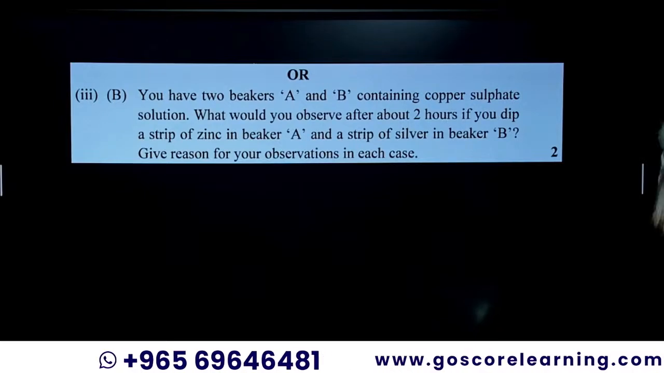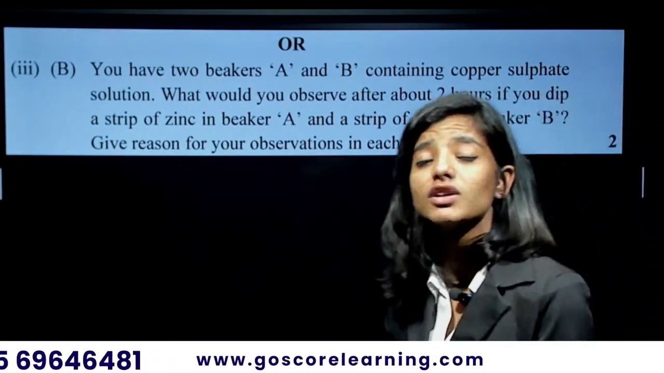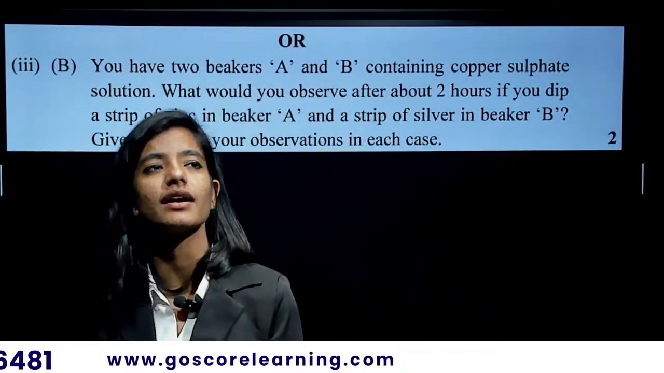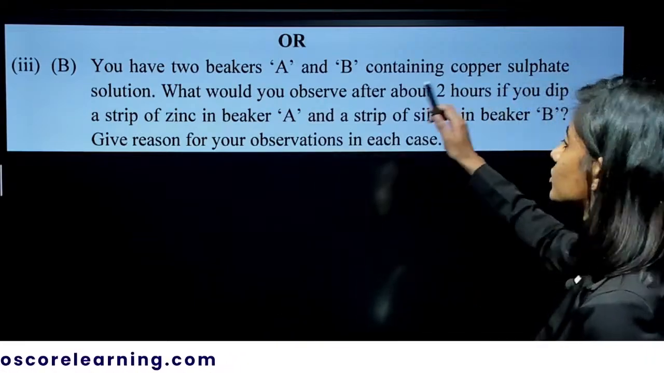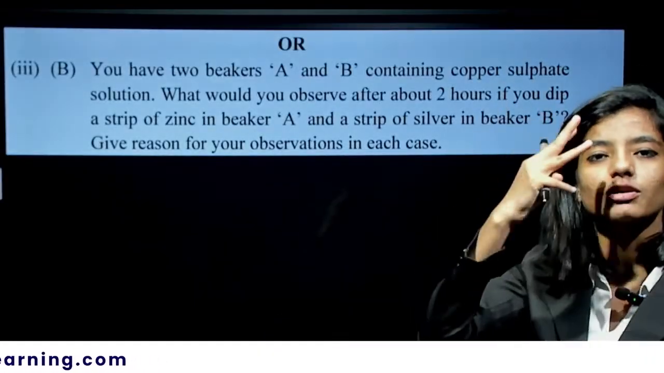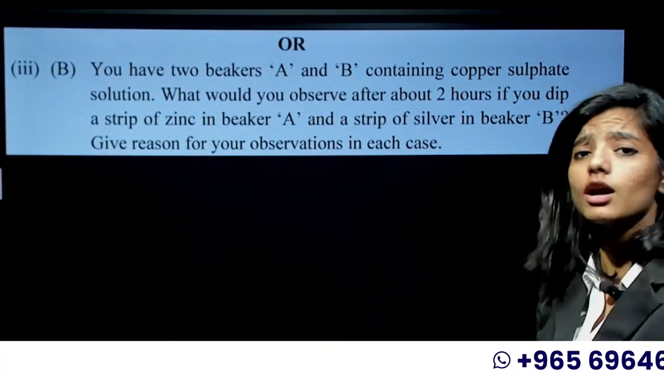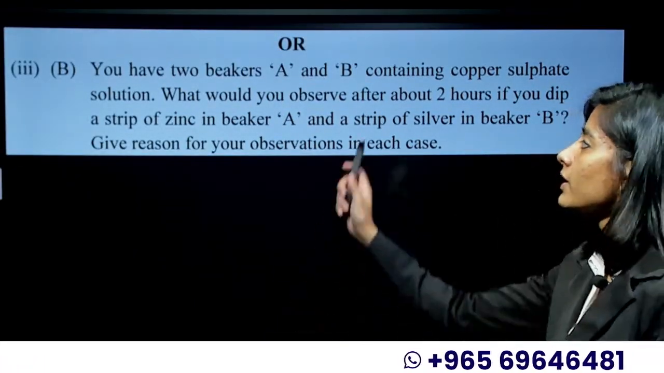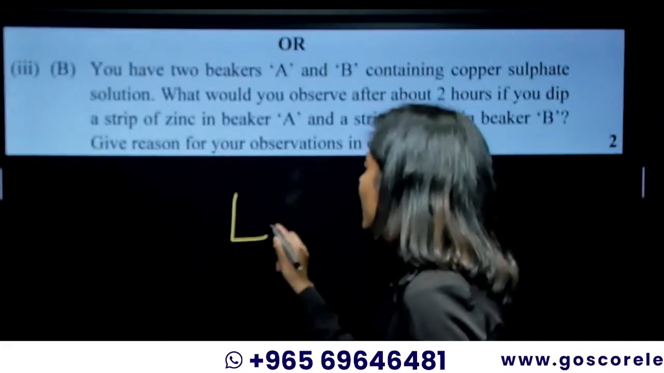And you have an OR question for the second part. If you are getting confused with the refining of copper, or you feel like you can't do it, you have an option to go ahead. That is for the 2 marks. Again, only the third question has the option, not everything. Now coming to your question, you have 2 beakers given, A and B.